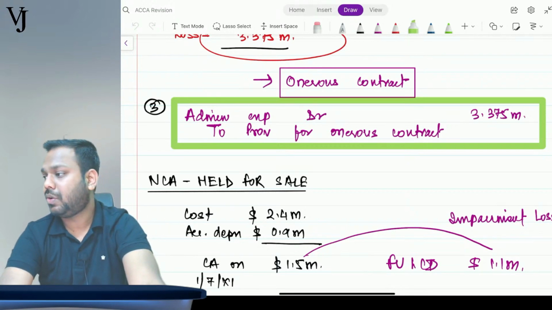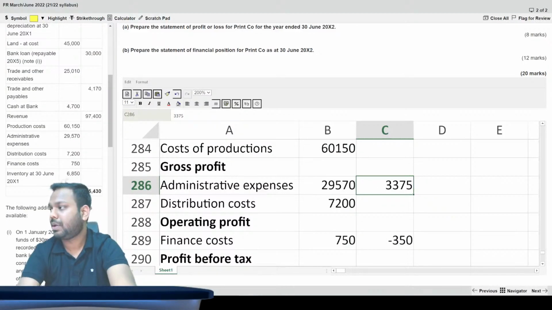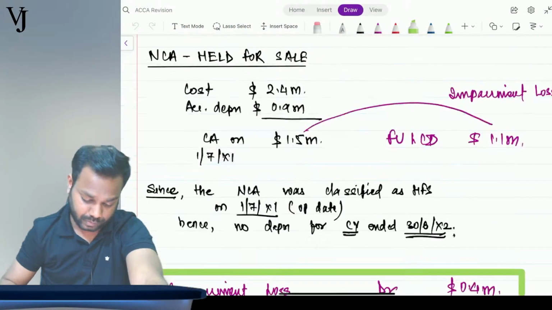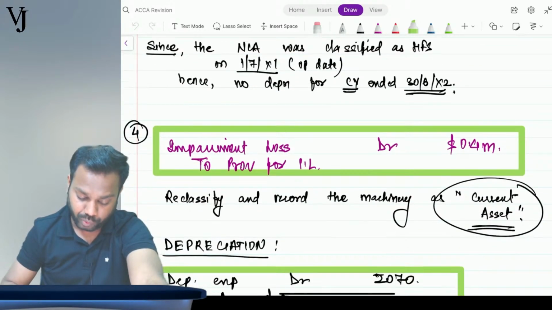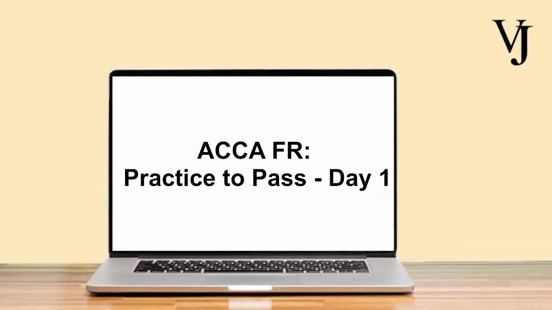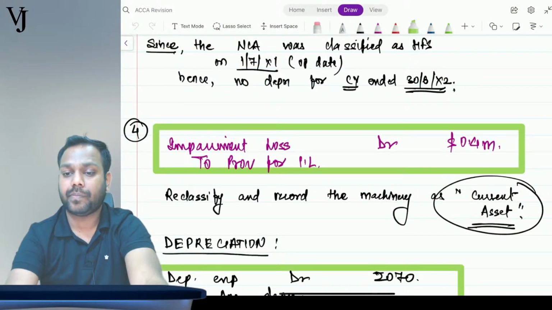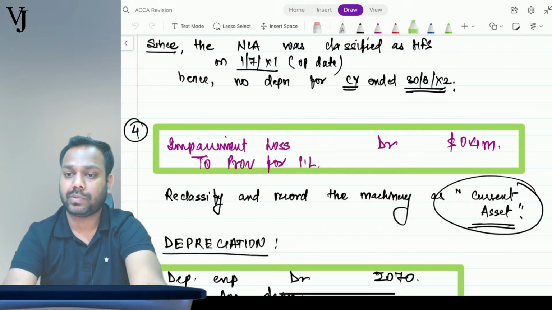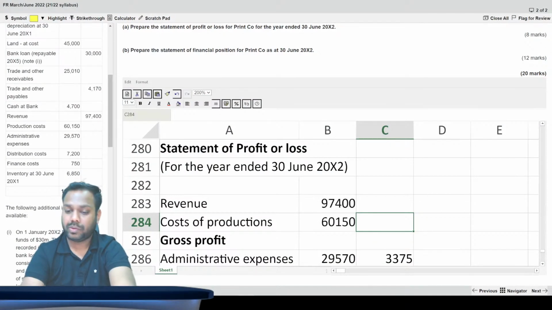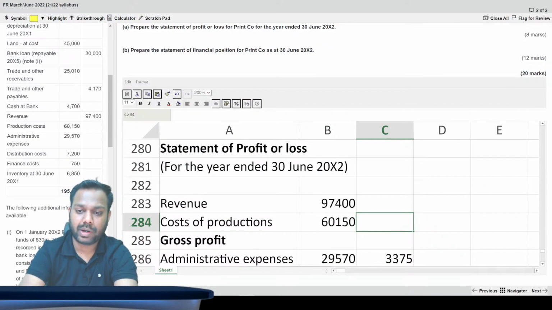Now further, impairment loss should increase by 0.4 million. So now I will increase the impairment loss. Impairment loss impact will go to cost of production. I will come here and show it to you guys. So the impact will come here plus 400.